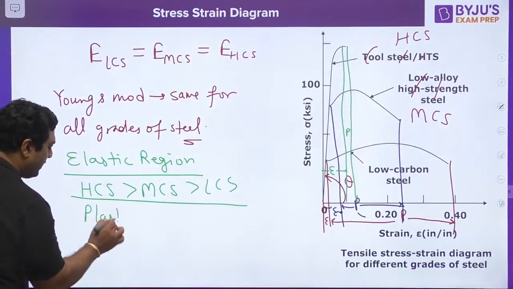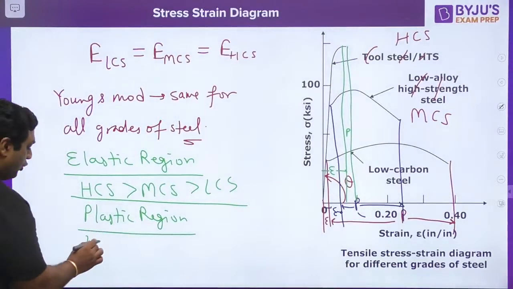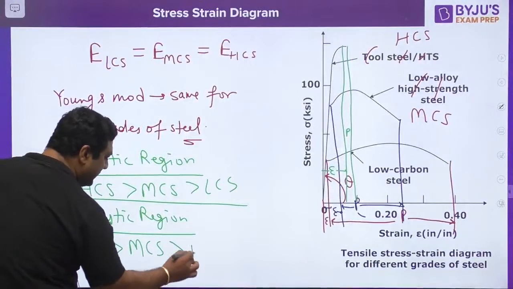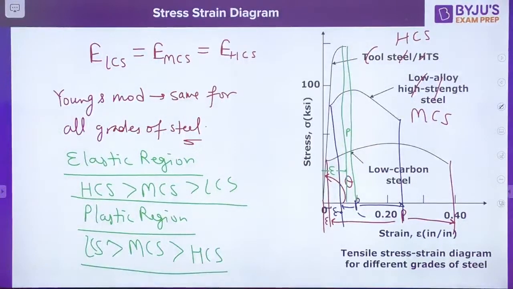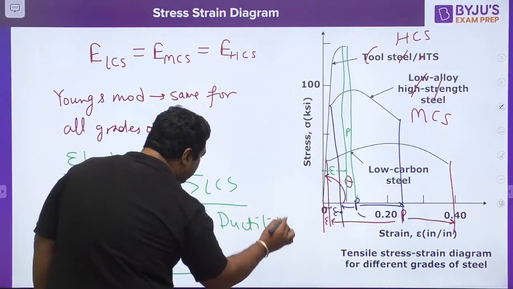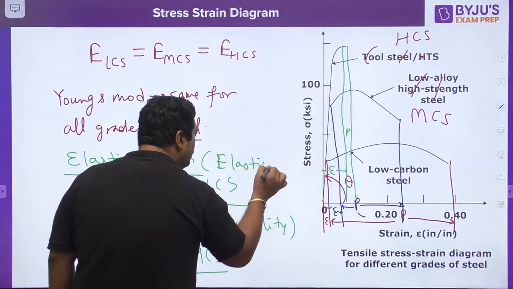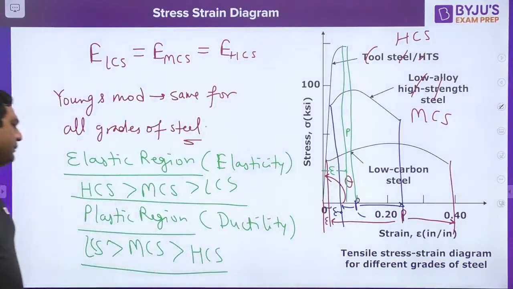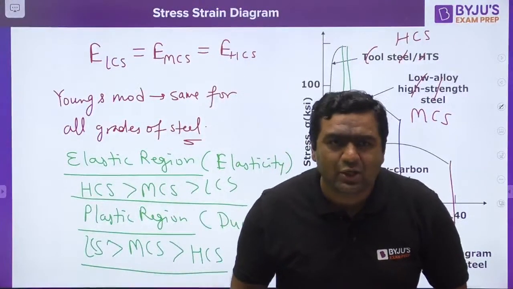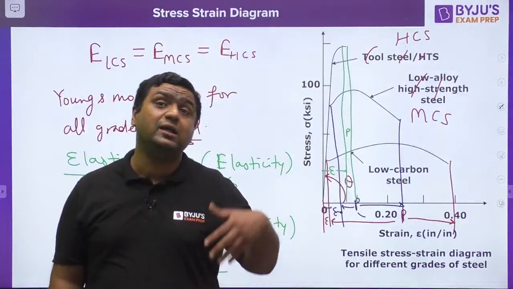And when we are talking about the plastic region, for low carbon steel the plastic region is bigger than for medium carbon steel, which is bigger than for high carbon steel. So my dear, plastic region indicates ductility and elastic region indicates elasticity. So from here you can say that low carbon steel is more ductile and high carbon steel is more elastic.